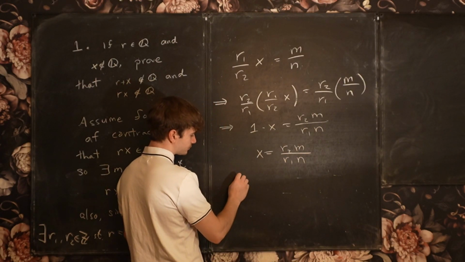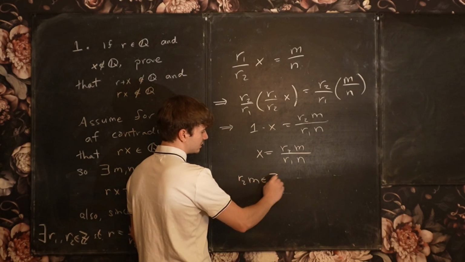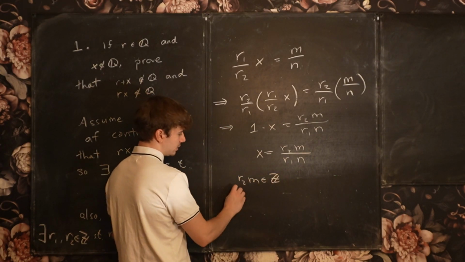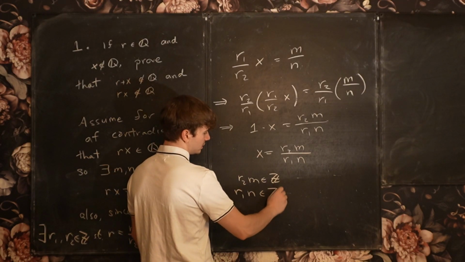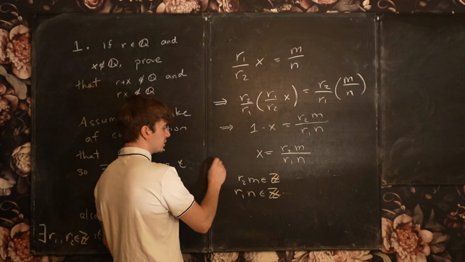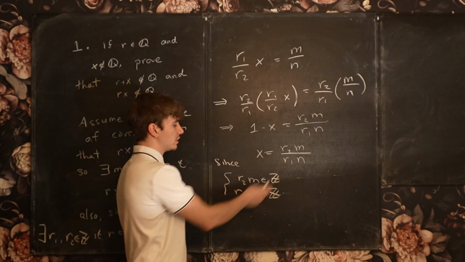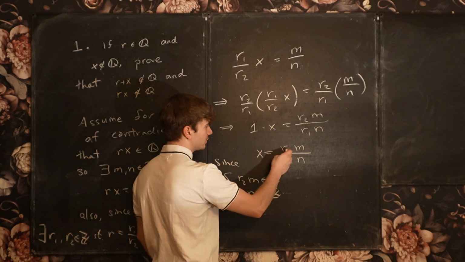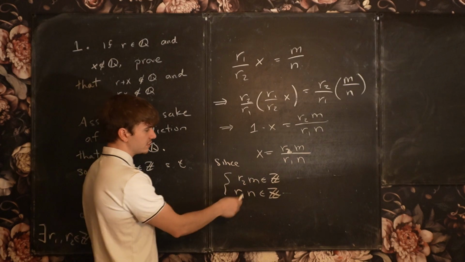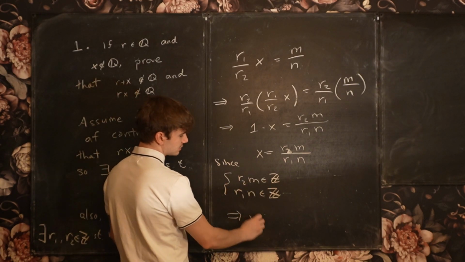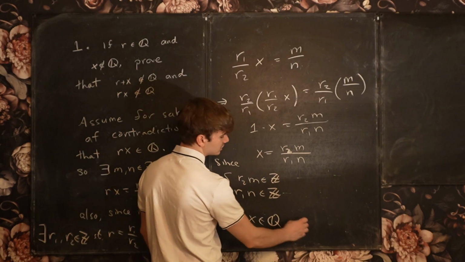And r2m is an integer, and r1n is an integer. So since these two numbers are integers, this tells me that x must be a rational number, which is a contradiction.